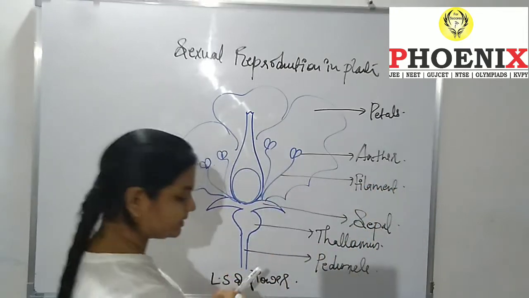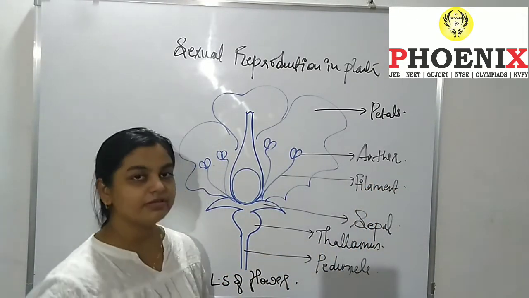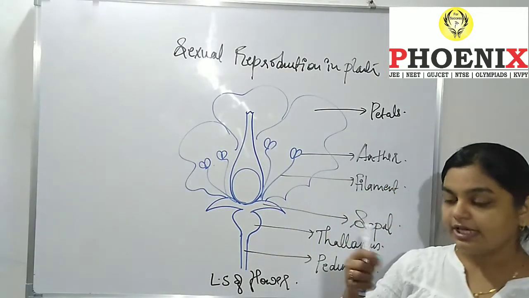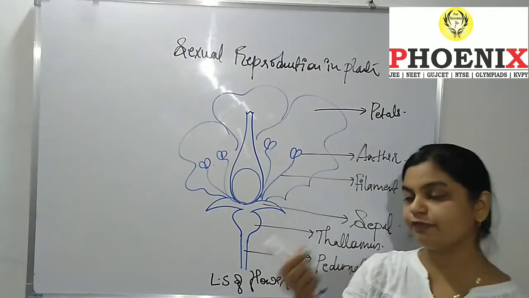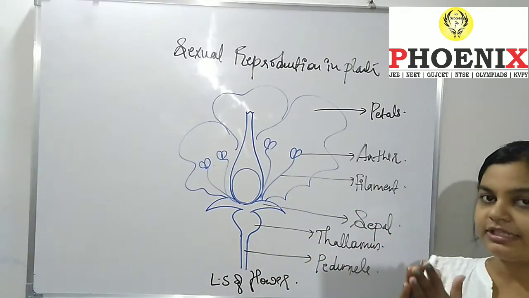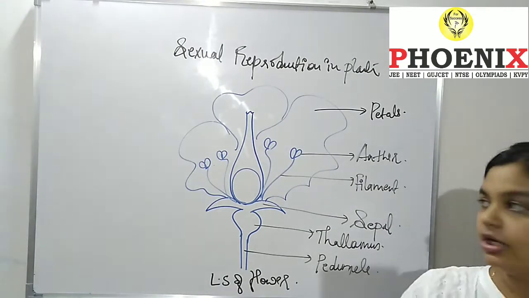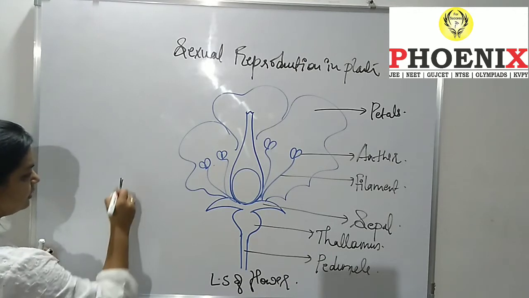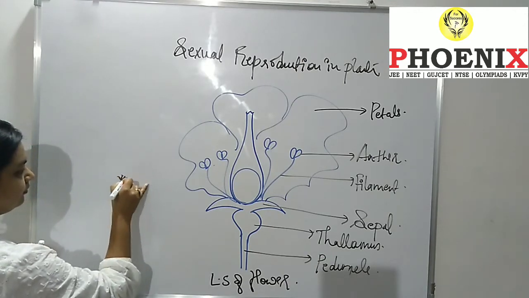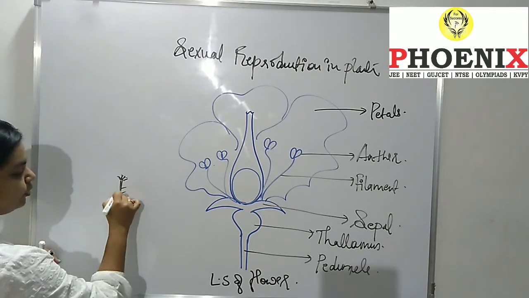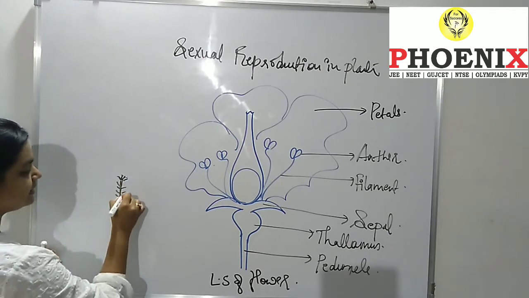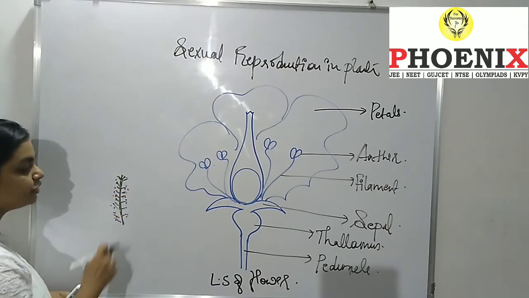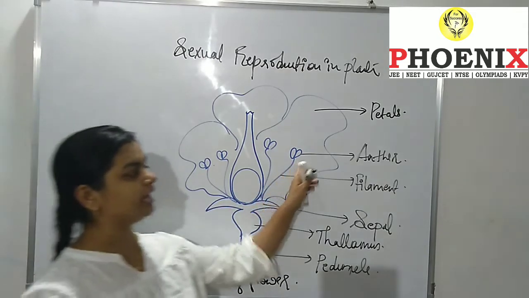Now what is this anther and what is this filament? Have you ever seen a hibiscus flower, jasmine or the China rose? If you pluck it and carefully see the flower, you must have seen some yellowish type of structure in that. This yellow color structure is nothing but the anther.